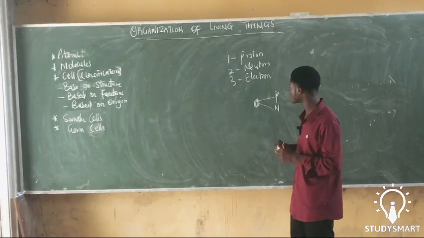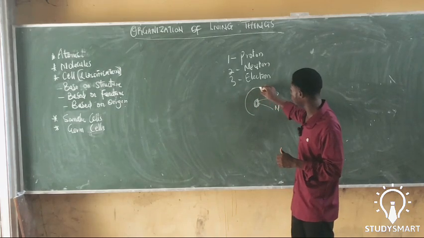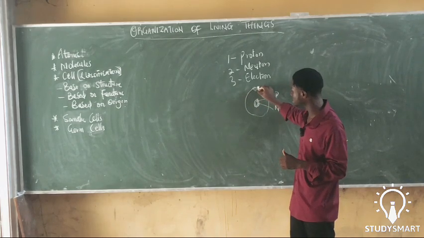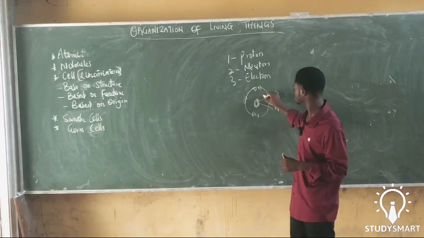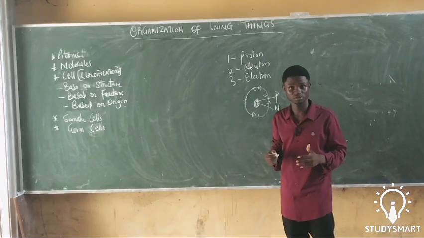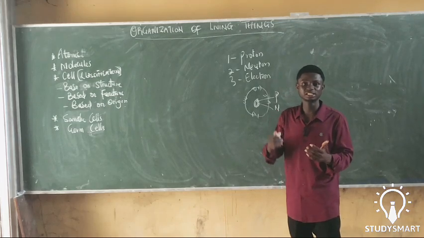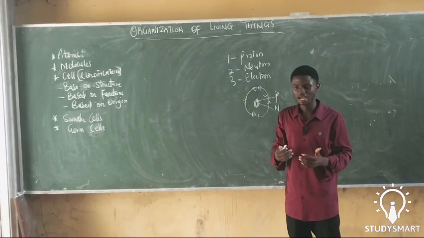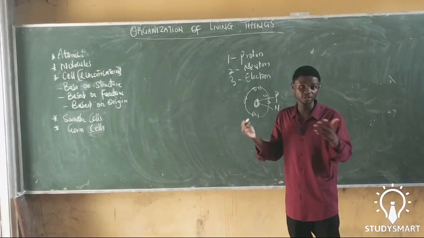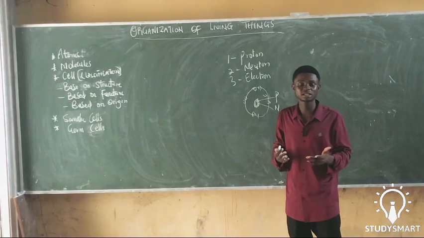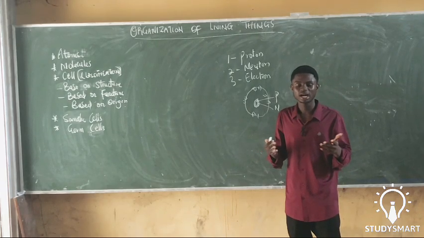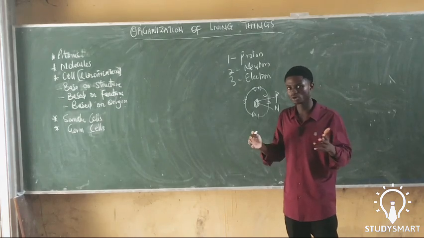Now, different atoms have different numbers of electrons. Electrons can be in shells, can also be in subshells. Electrons spin in opposite directions. Electrons and orbital fields follow different principles from different scientists, like the uncertainty principle, and so on and so forth.